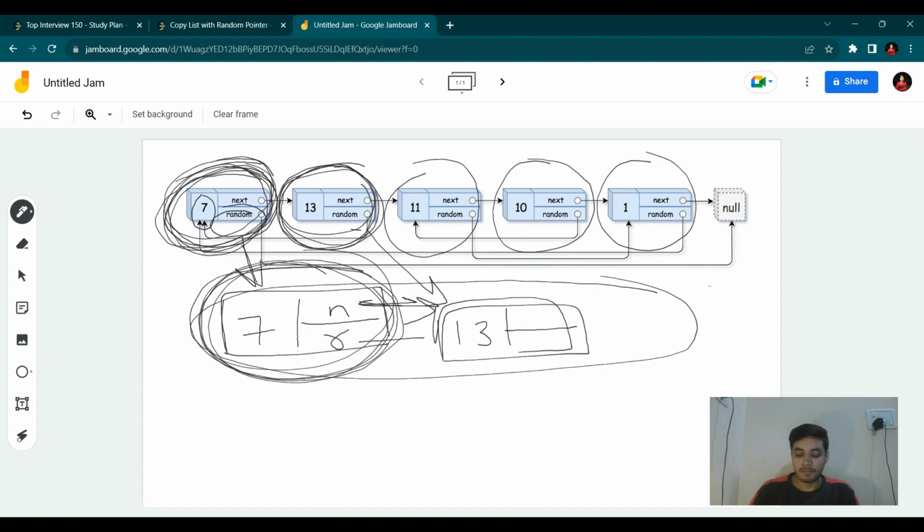and you pointed the stored value's next and random pointer. After you complete this first loop, what you have done is stored the nodes by creating them. In the second loop, you have pointed all the nodes' next pointer and random pointer. What you get is a deep copy. That means when you return this node, which is the value for this key, you are returning a copy of the given list. So this is going to be our output. This is the whole methodology and approach which we are going to follow, and I have also made sure you understand why we are doing that. So now let's understand it by coding.